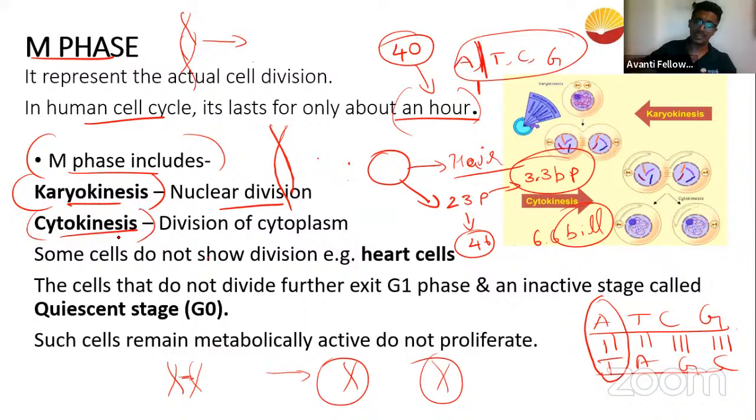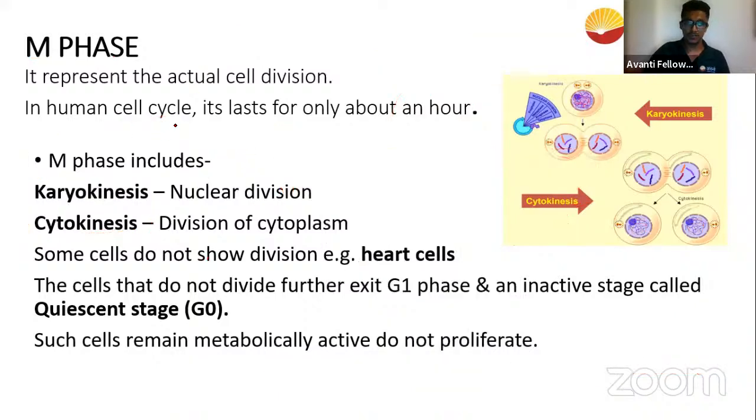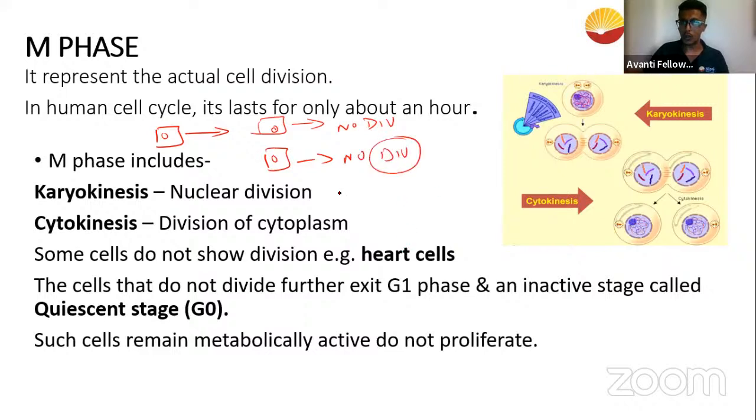Okay, we talked about some of the cells which do not divide any further, which undergo the rest phase forever. Correct? We talked about it, guys. So if you talk about the rest phase, for example, if a cell decides that it will divide and gives rise to two daughter cells, and the two daughter cells will no more divide, no division, what are the phases that it has to undergo?